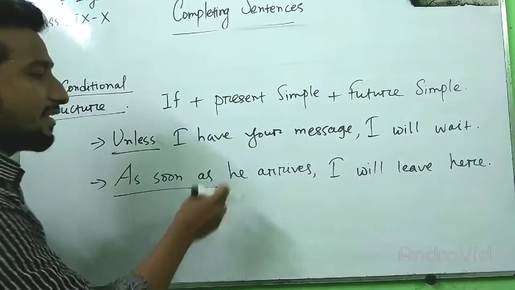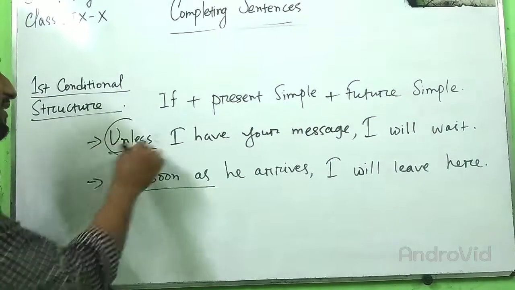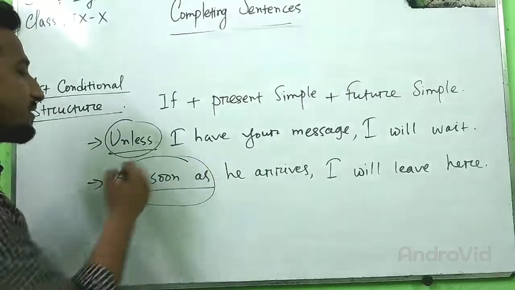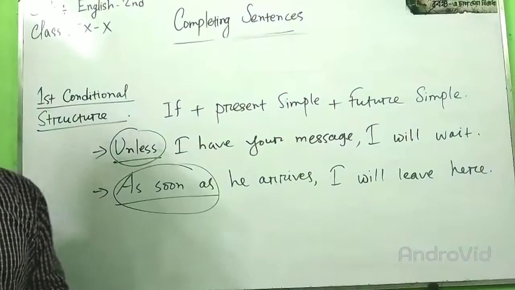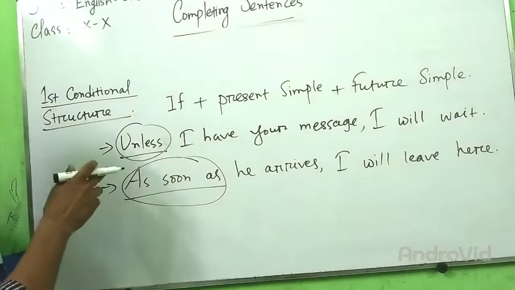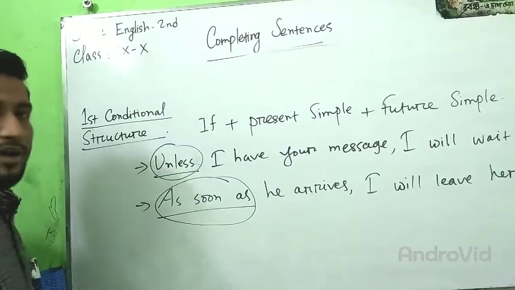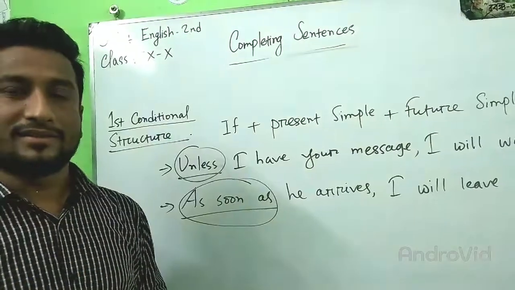As soon as he arrives, I will leave here. Here, unless is placed for if, and as soon as is placed for if. You have to keep in mind that if is sometimes replaced by when, as soon as, until, unless, etc.